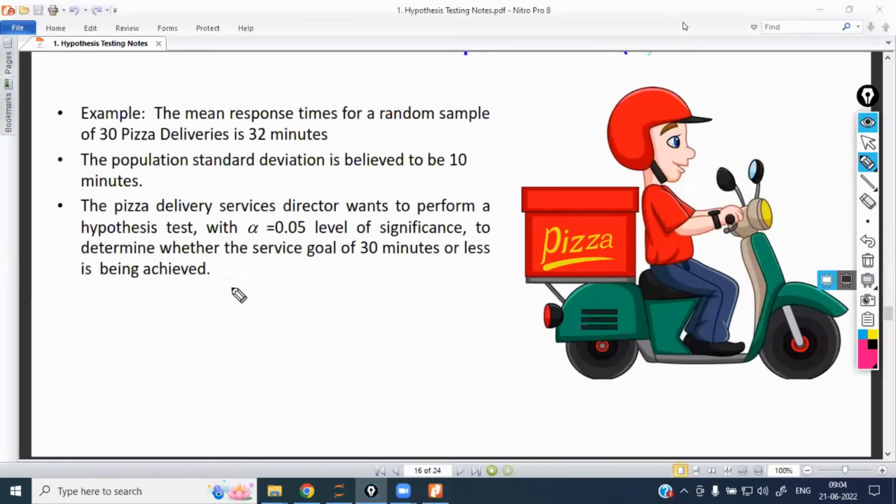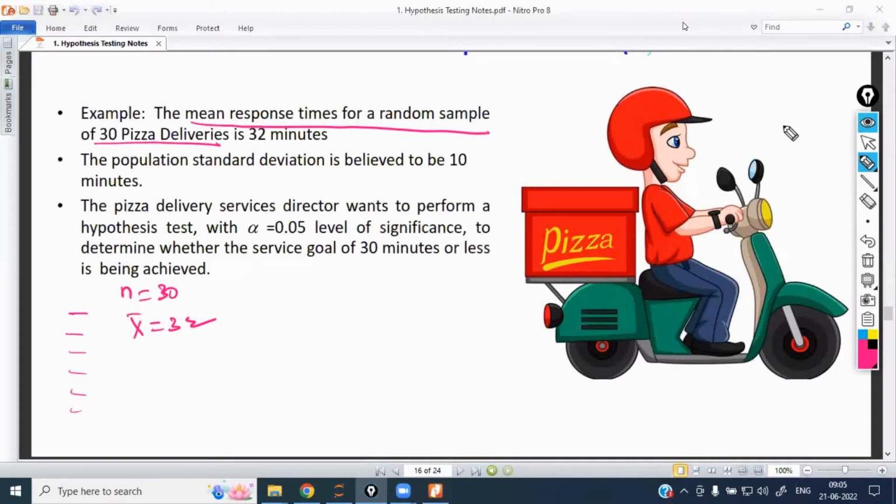Now, in our question, first we see the mean response time of a random sample of 30 pizza deliveries. Instead of giving 30 different values, they directly calculated and gave it for 30 deliveries. That is, n is equal to the sample size of 30. The sample mean is 32. Directly they have given it to us.